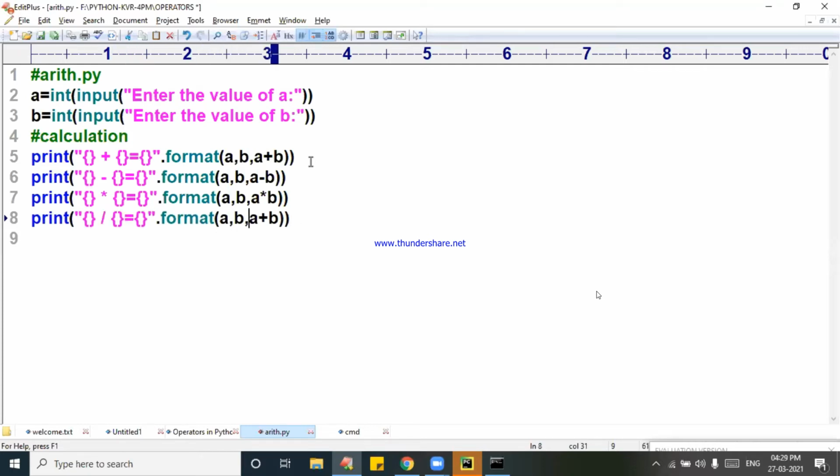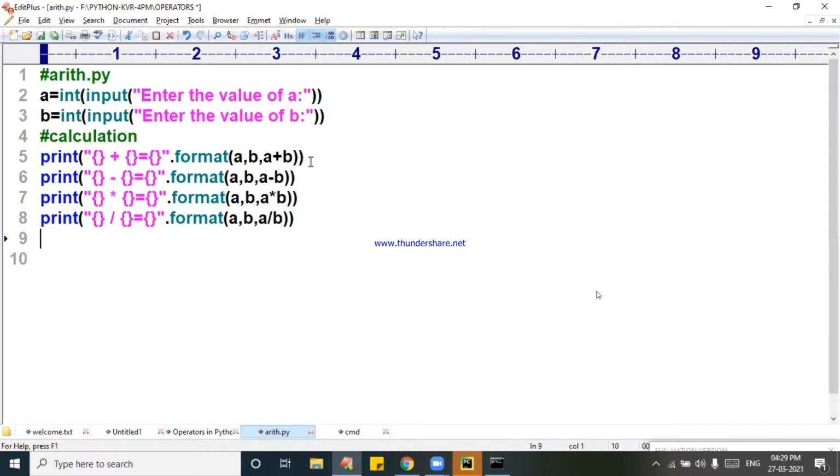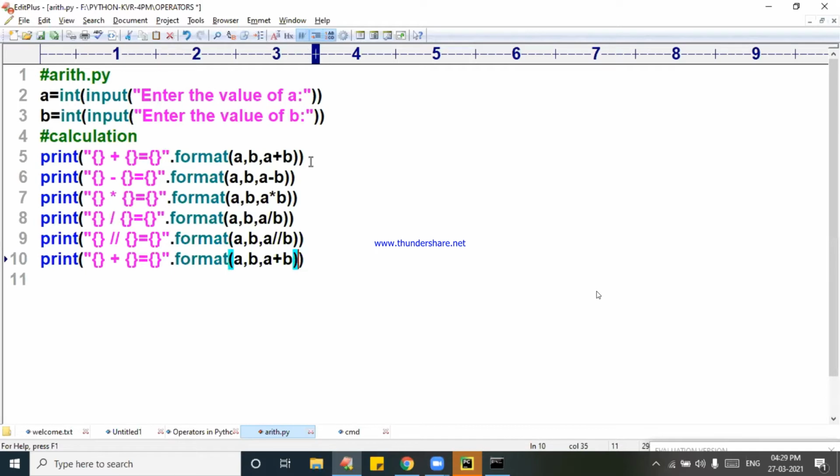Last class we have done so much discussion. Next I am taking A double slash B, integer quotient. Next I am taking the percentage operator, A percent B, the modulus operator. Last, the exponentiation operator, A star star B.